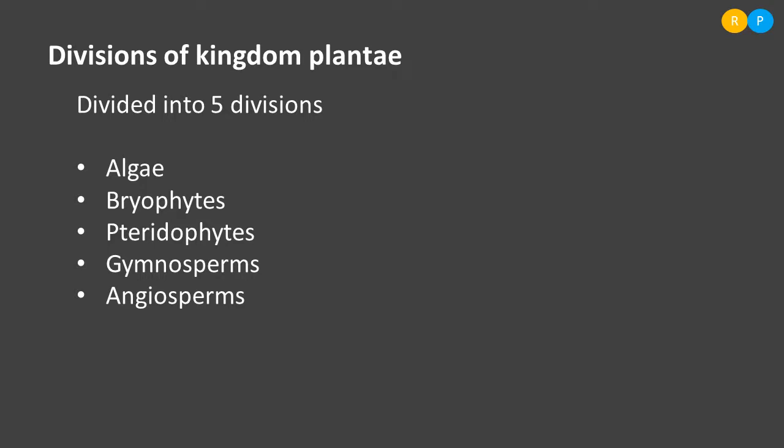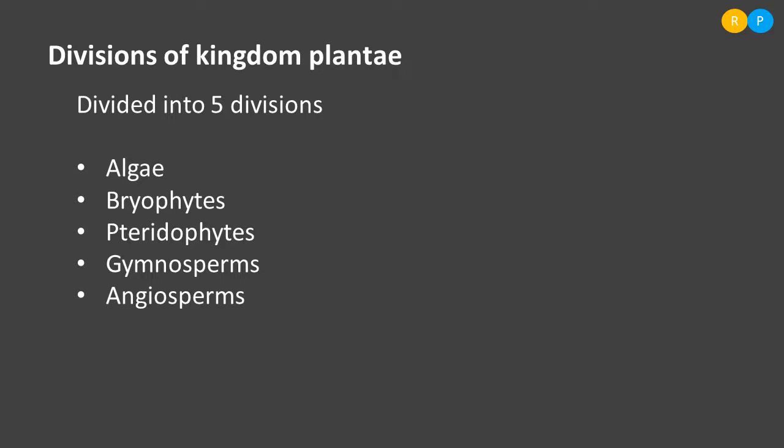We have to write according to this order only, because when plants are classified, they are grouped according to evolutionary history. Clear? So the first division always is algae, then bryophytes, pteridophytes, gymnosperms and angiosperms.